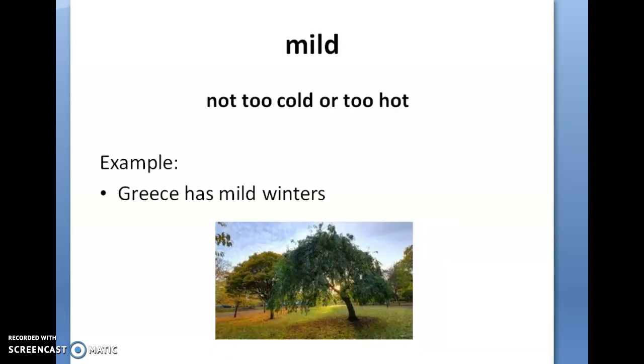By contrast, the word mild is a word that characterizes a climate which is not too cold or too hot. For example, here in Greece, we have mild weather, not extreme weather. Mild is the opposite of extreme. Greece has mild winters, neither too cold nor too hot. Here you can see in the picture that the weather is mild.